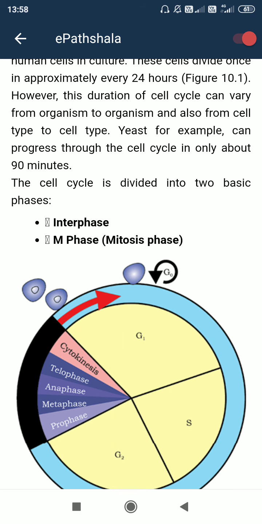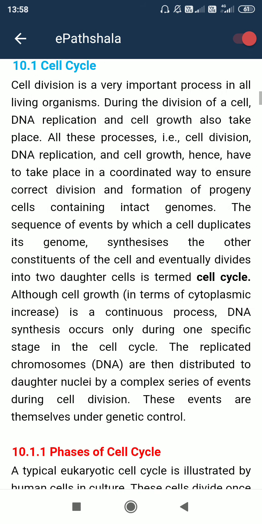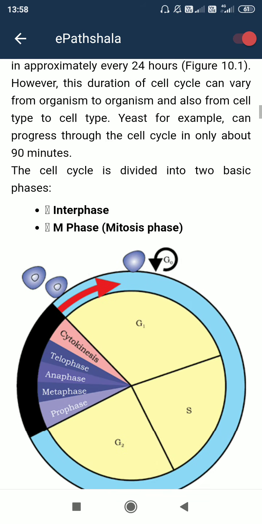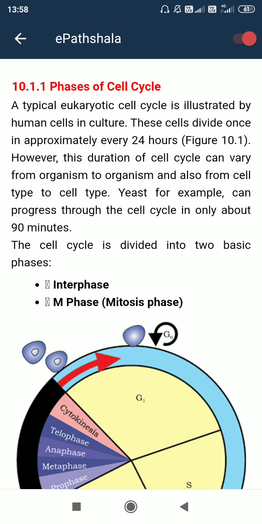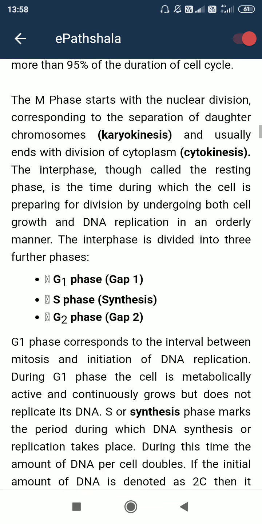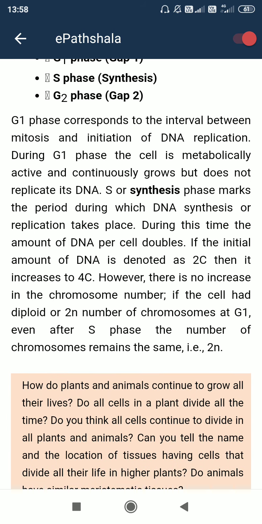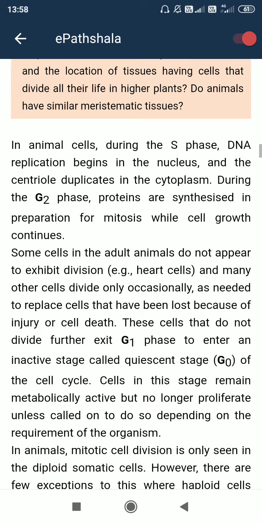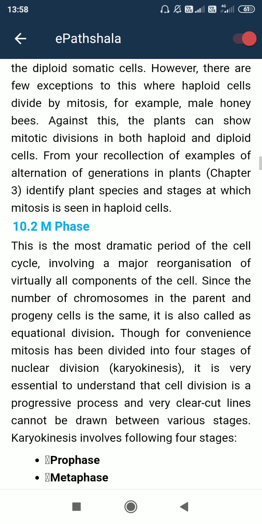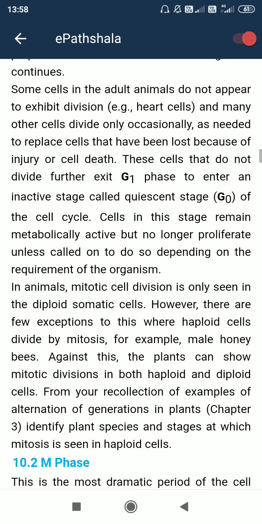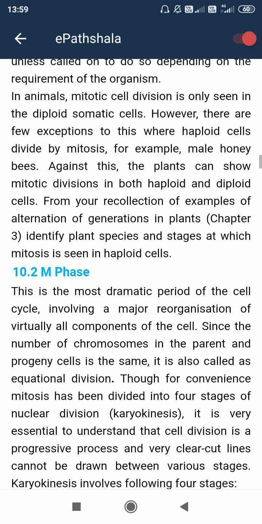For yeast it is 90 minutes. Just remember these points, they are enough. Karyokinesis and cytokinesis I have discussed. G1 is named gap 1, S is the synthetic phase, and G2 is gap 2. G0 I have discussed. The mitotic phase I will cover in the next class.